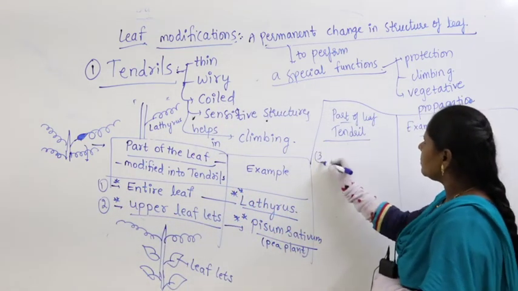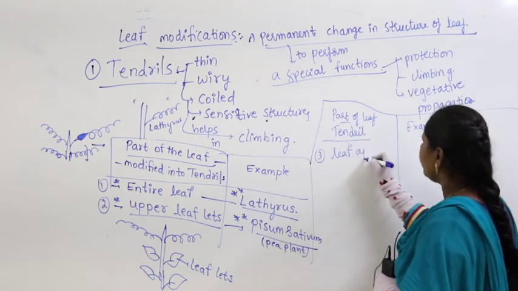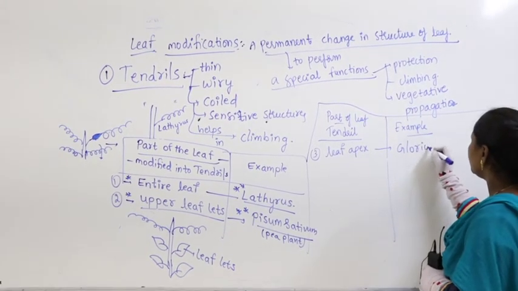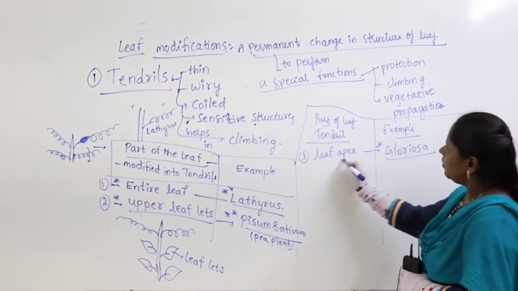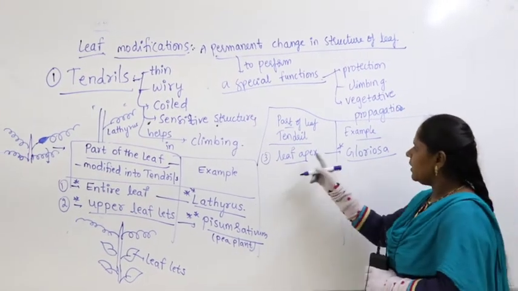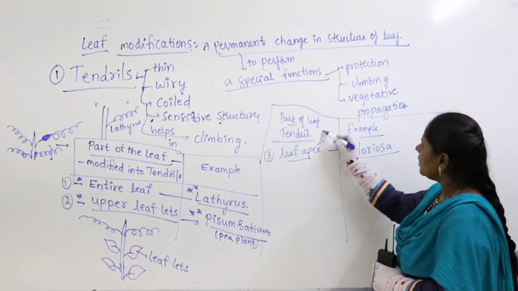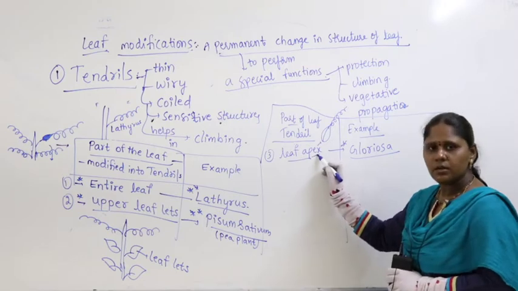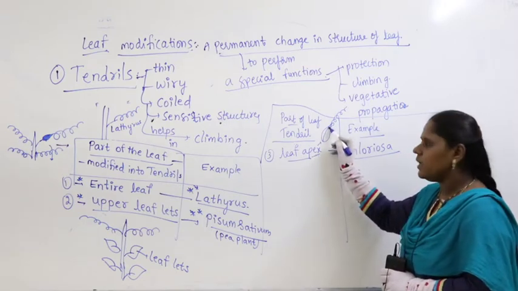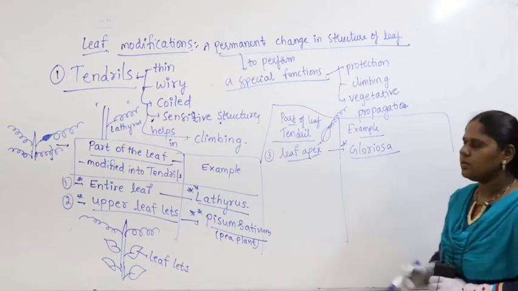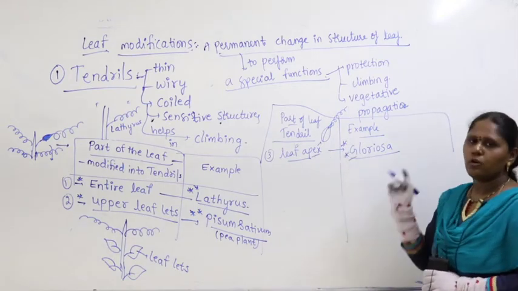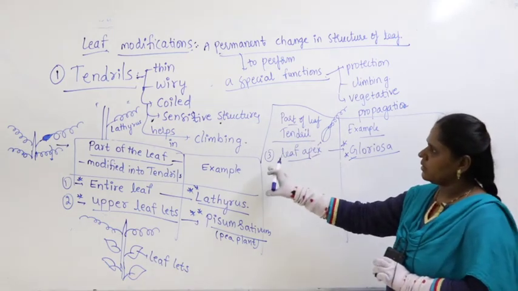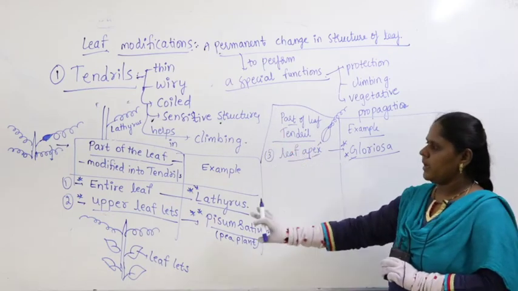Then let us talk about, in some cases leaf apex gets modified into tendril in case of Gloriosa. What is the meaning of leaf apex? Tip of the leaf. So, in this case, if this is a leaf, the tip gets modified into tendril. Leaf apex means here the tip of the leaf modified into tendril. So, leaf apex you find in case of where? Gloriosa.